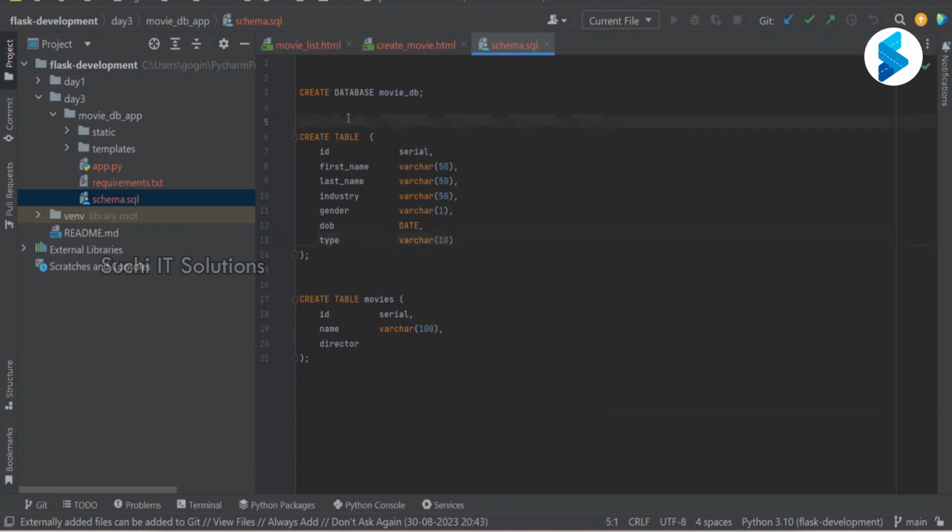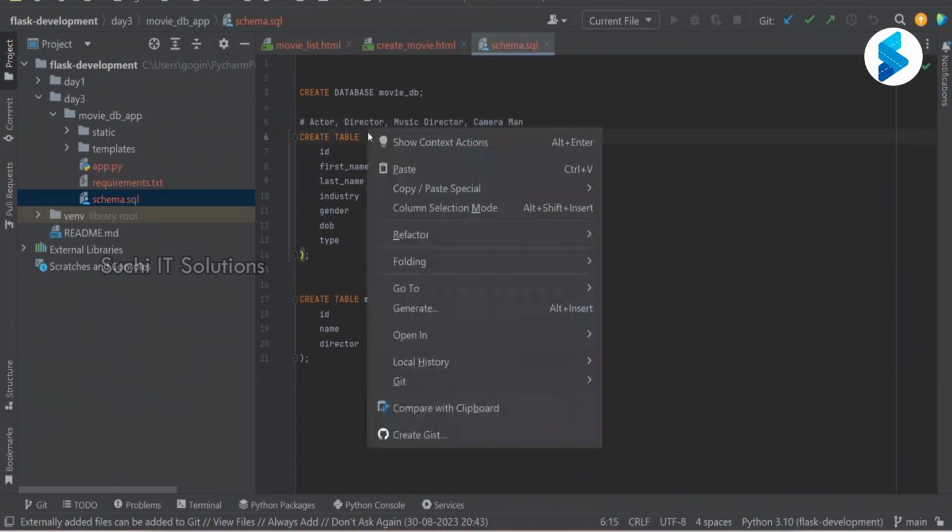So in the type, actor can be, or director can be, music director can be, right? So these are the different people who can be in that.